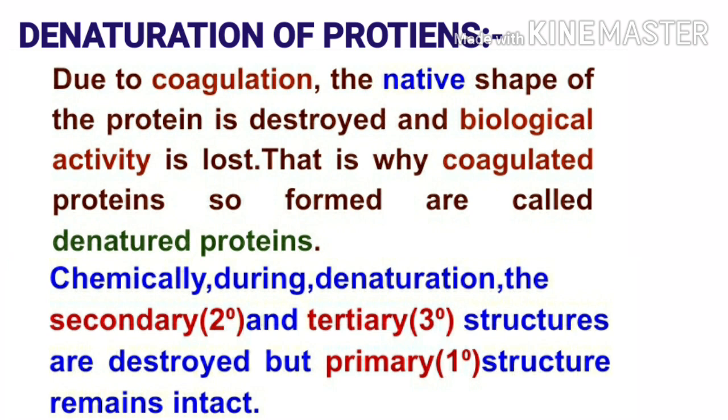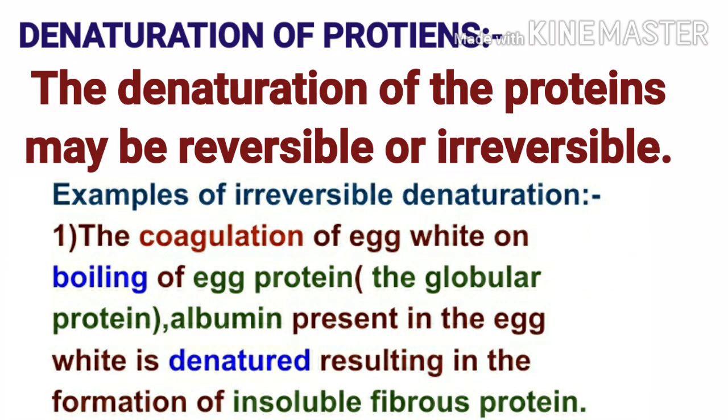Chemically, during denaturation, the secondary and tertiary structures are destroyed, but primary structure remains intact. The denaturation of proteins may be reversible or irreversible. Now let us discuss the examples of irreversible denaturation. First example is the coagulation of egg white on boiling of egg protein. Here egg protein is the globular protein which is water soluble, which is called albumin, present in the egg white, is denatured, resulting in the formation of insoluble fibrous protein.